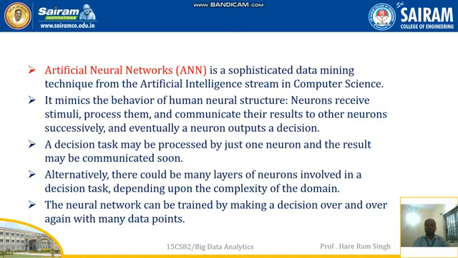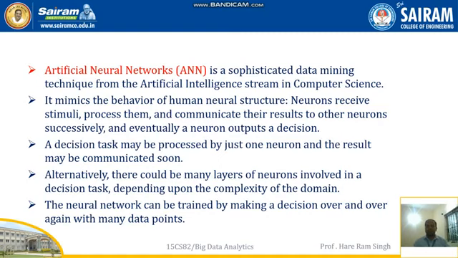A decision task may be processed by just one neuron and the result may be communicated. The answer of one question will be processed by one neuron, and the answer of that question will be provided to another neuron, and so the chain will continue.